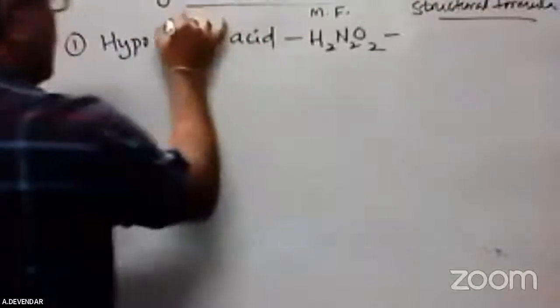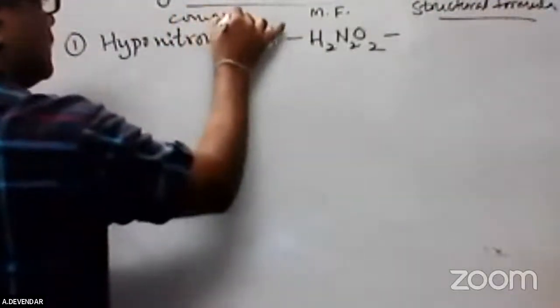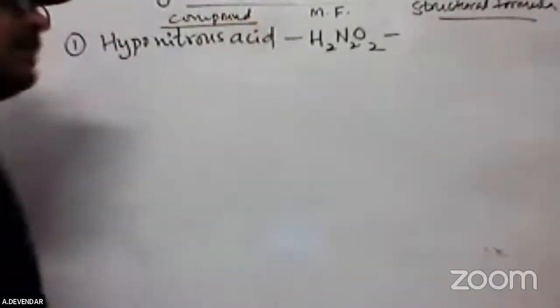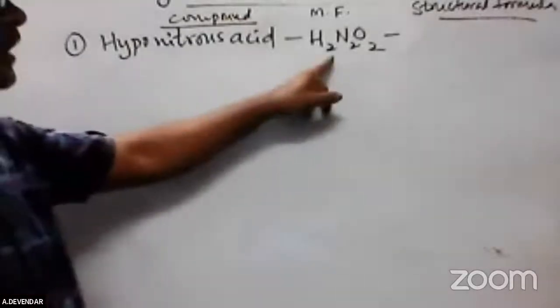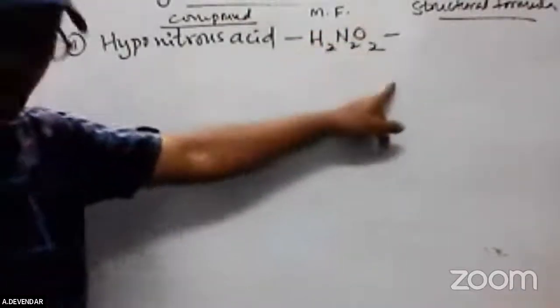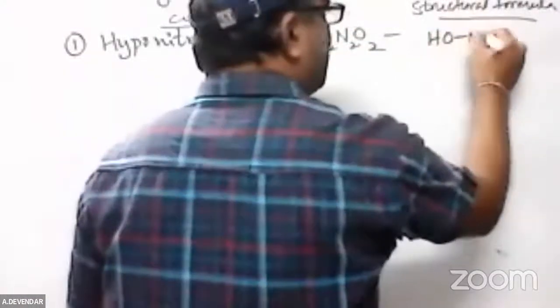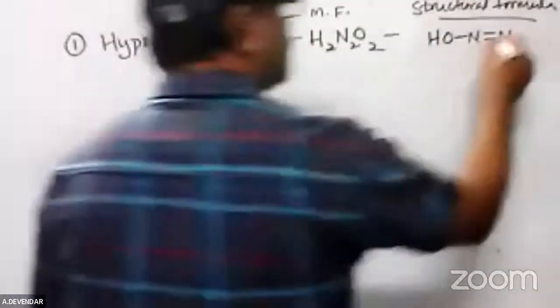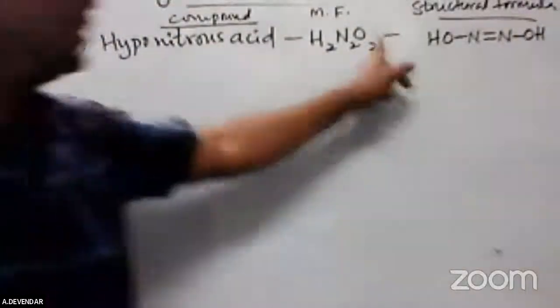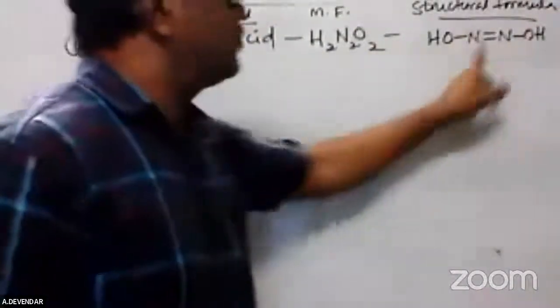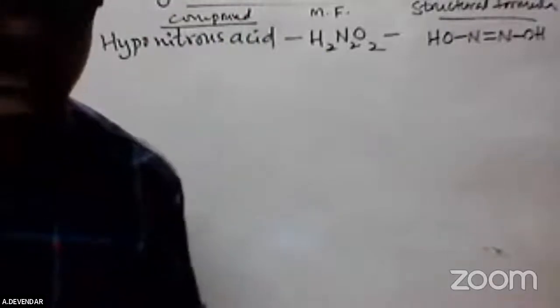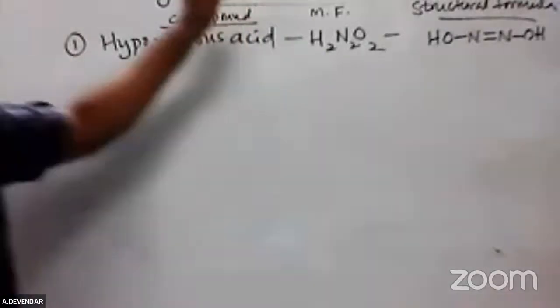So the compound name is hyponitrous acid. The molecular formula is H2N2O2. This H2N2O2 structural formula is HON double bond NOH, because of its diatomic nature. See, 2 hydrogens, 2 oxygens, 2 nitrogens. Very simple structural formula. Very important from the examination point of view.